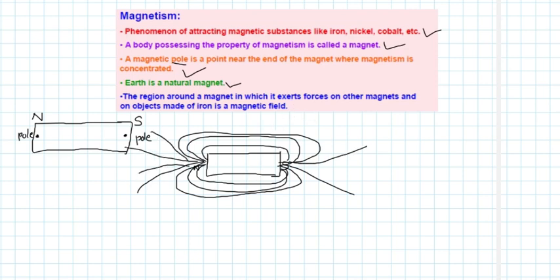In the previous video lessons we have also discussed the concept of a field. We have already learned about the electric field. Here what is present is a magnetic field. It is the region around this bar magnet in which it will exert some kind of force on other magnets or on objects made of iron. That is the definition of a magnetic field. This is how we normally draw the magnetic field around a bar magnet.